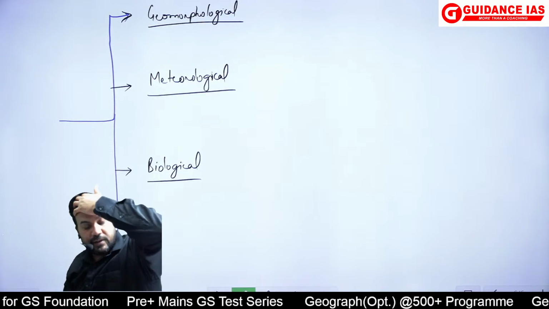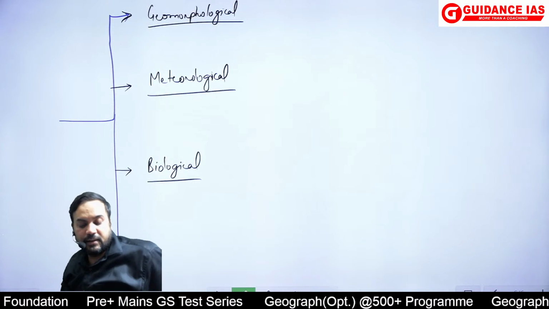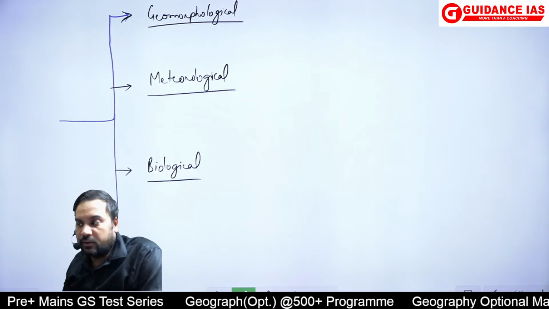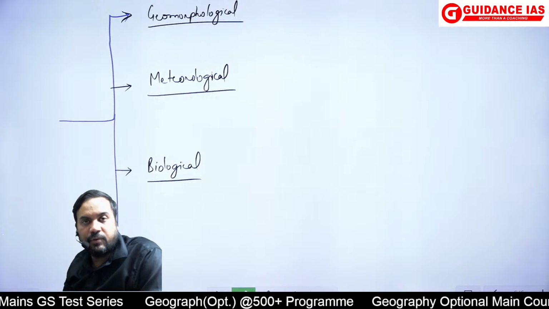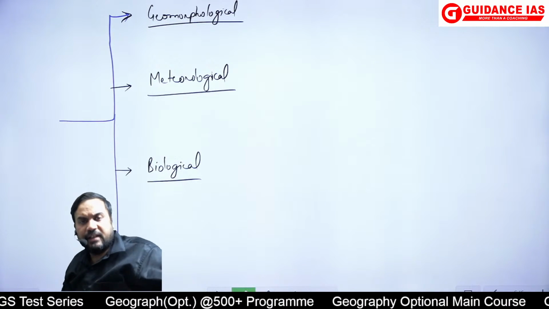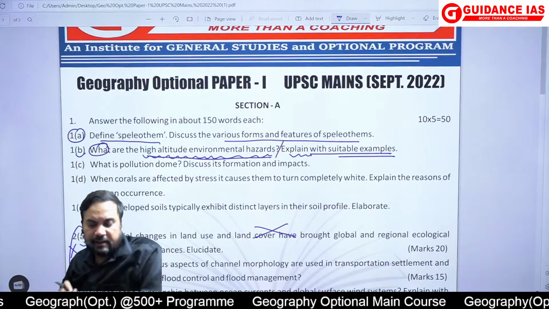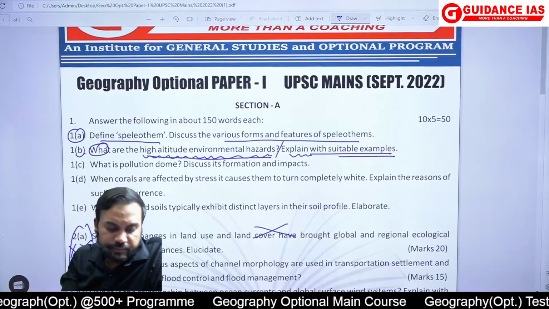bursts, cold waves. In recent times we have seen in the Himalayas there was also the phenomenon related with heat waves. Biological, in the Himalayas we have seen that there have been forest fires. Okay, so various types. It was a more straightforward question. You just had to take up these and talk about the examples.